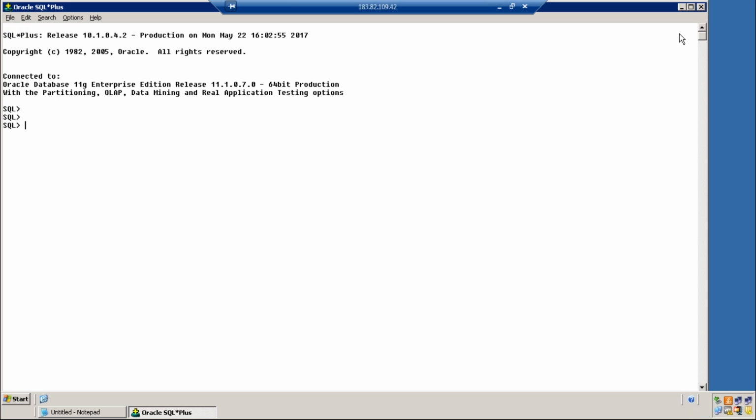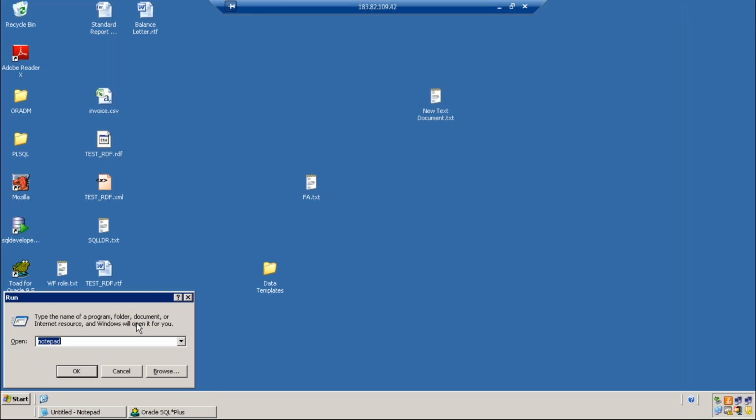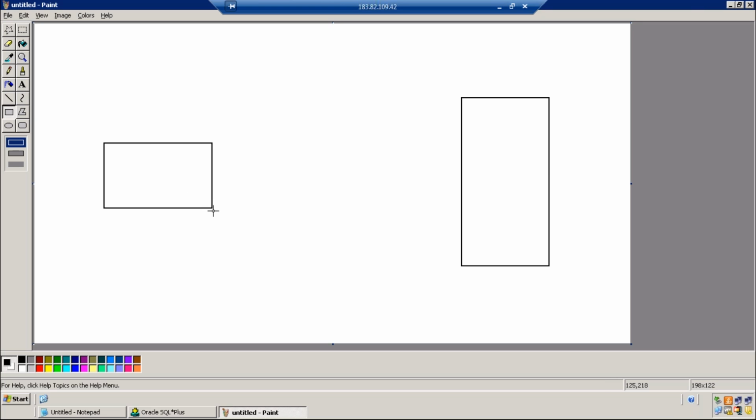Okay. Important point to understand. We always work from the client machine. This is the database; when I say database, it is nothing but the server machine. We always work from the client machines.